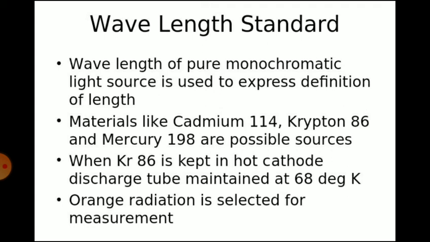In order to define a standard length, it was necessary to find a suitable light source from which a given radiation could be readily selected. The wavelength of the selected radiation then being measured and used as the basic unit of length. So the wavelength of a pure monochromatic light source is used to express the definition of length. Materials like cadmium 114, krypton 86 and mercury 198 are possible sources.